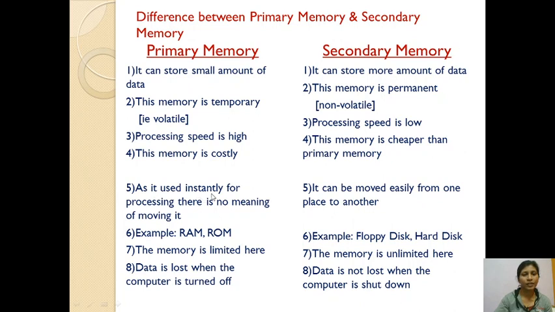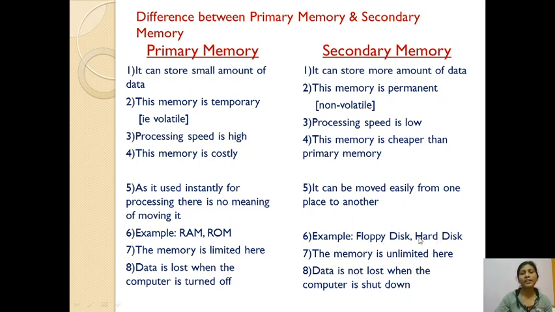As it is used instantly for processing, there is no meaning of moving it. Means we cannot move this primary memory. It can be moved easily from one place to another place. Examples: RAM and ROM. And examples of secondary memory are floppy disk and hard disk.